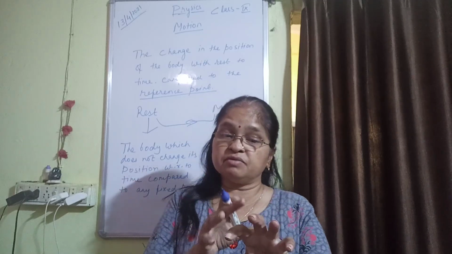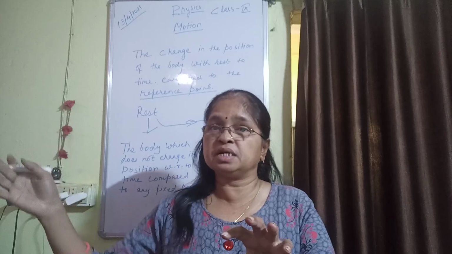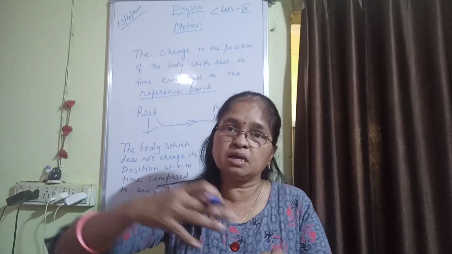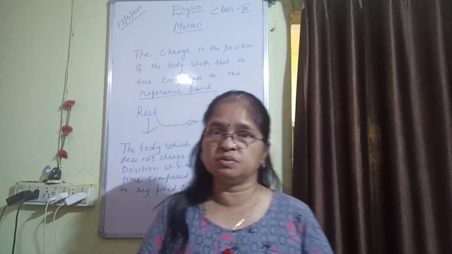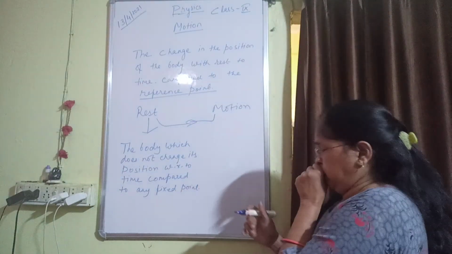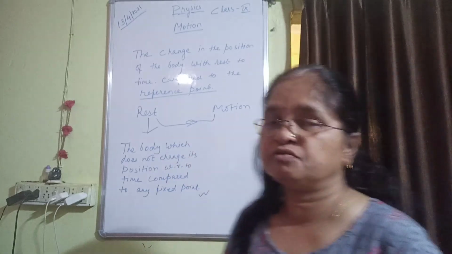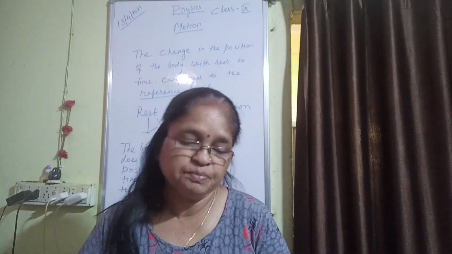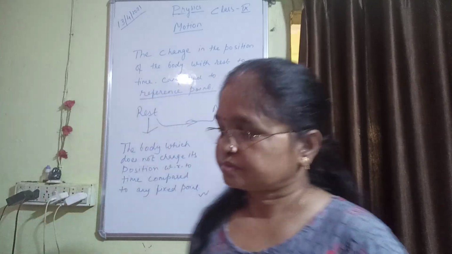And when we compare this moving body with a rest body, some trees or buildings, then we will find that yes, I am only moving. The road and trees and buildings are not moving. So without comparison, we cannot say that any body is moving or any body is at rest. So both are related to each other.